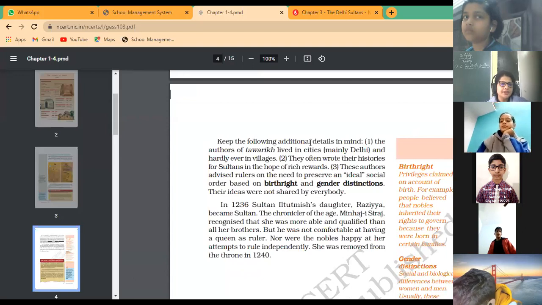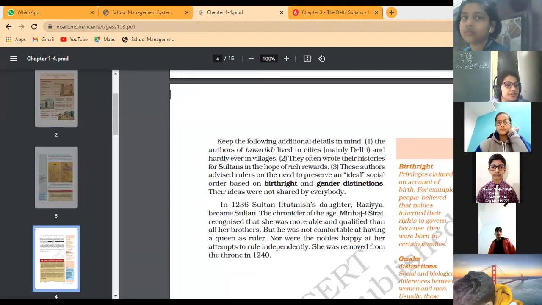Now keep the following additional detail in mind. Where did the authors of Tarikh live? They lived in cities, mainly in Delhi. Okay. Why did they write? As I told you, they wrote histories of the sultans in hope of a rich reward, that they would get good money, or maybe they might get land.